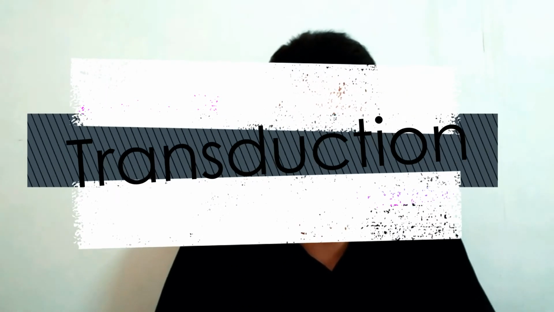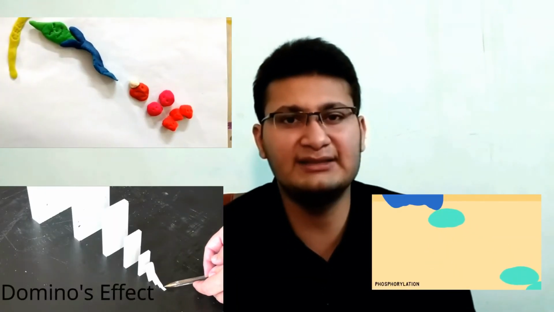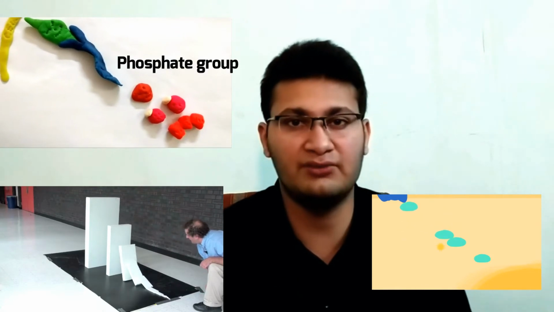Same shape. The intracellular receptor changes shape and the signal is carried forward like a domino effect. Only in this case, one molecule transfers its phosphate group to another, hence activating it. This is called the phosphorylation cascade. It also makes use of some second messenger molecules like calcium ions and cyclic AMP.